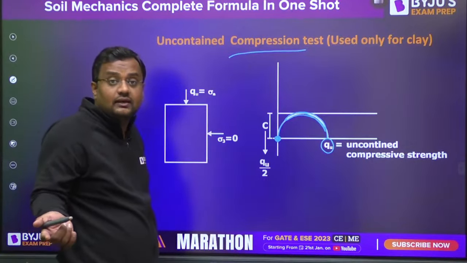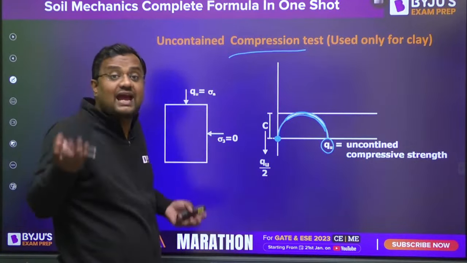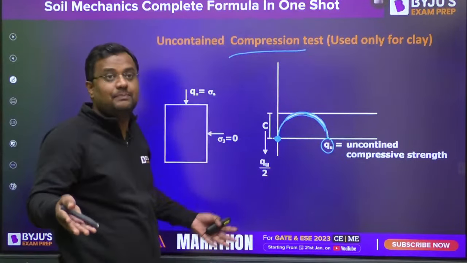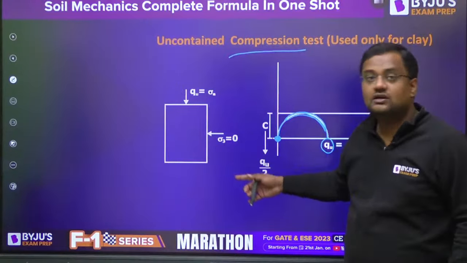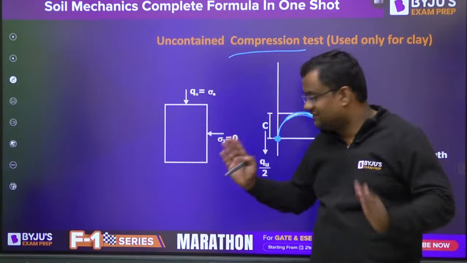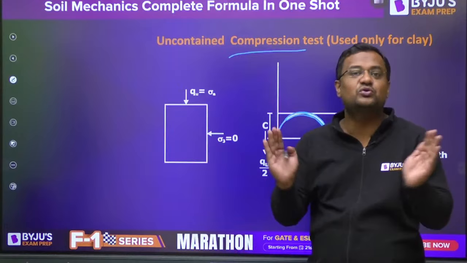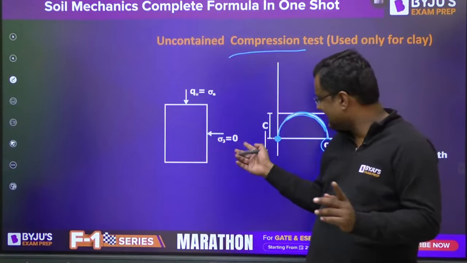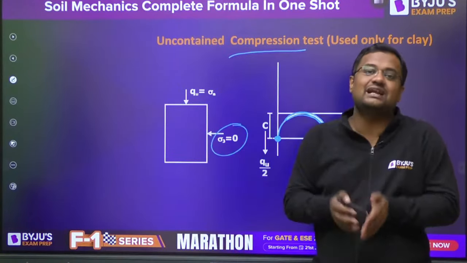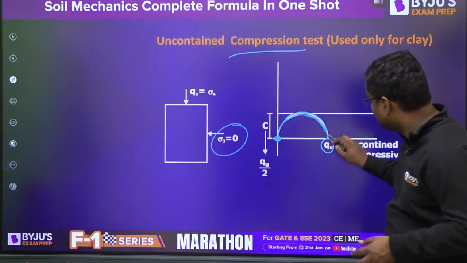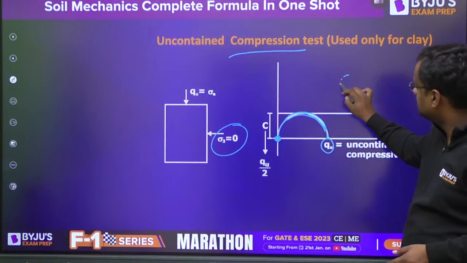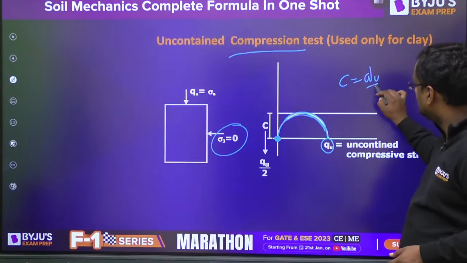Why for clay? Because clay has cohesion. Sand, you cannot prepare a sample without confinement. Sand, the sample will not be there without confinement. You have to apply some load to make it confine. But clay, even with no confinement, can stand erect because of cohesion. So it is failing at some QU. C is the cohesion, so that is diameter by 2, QU by 2.